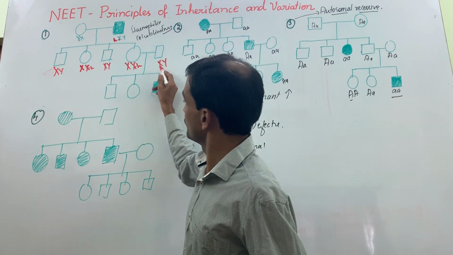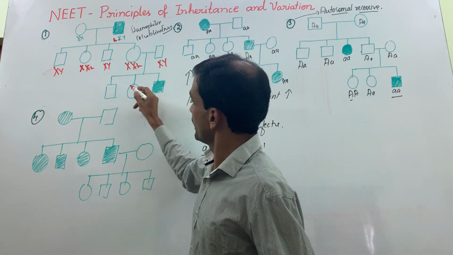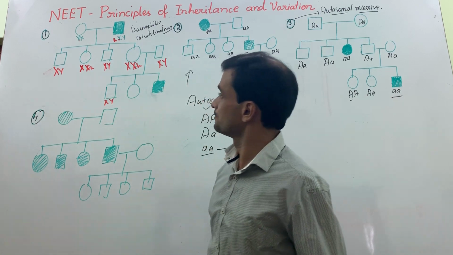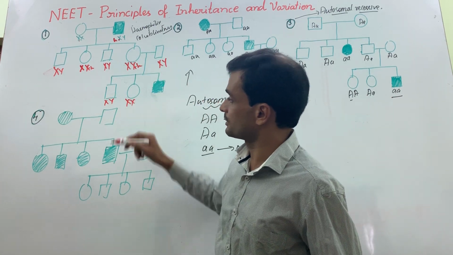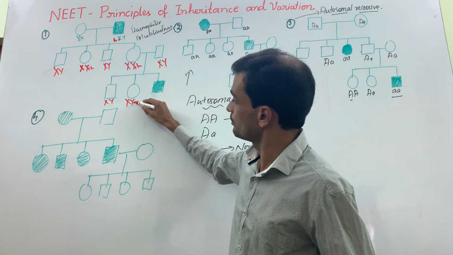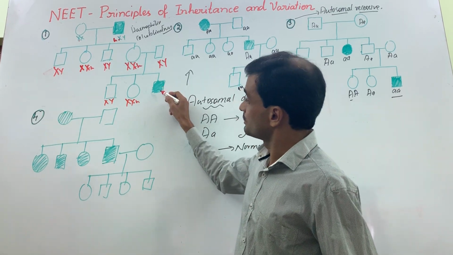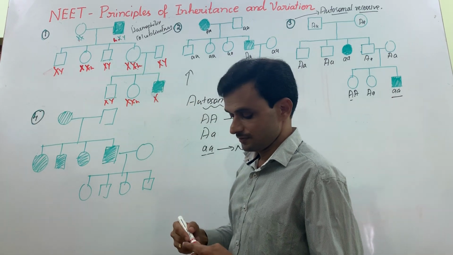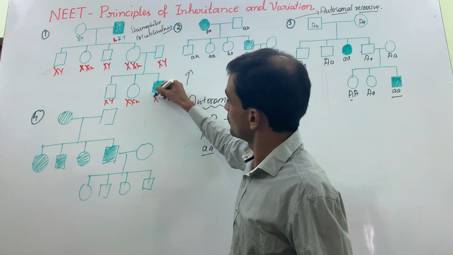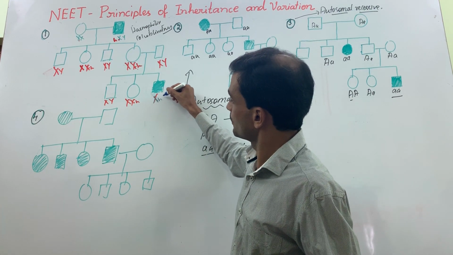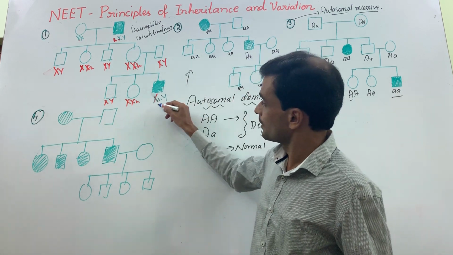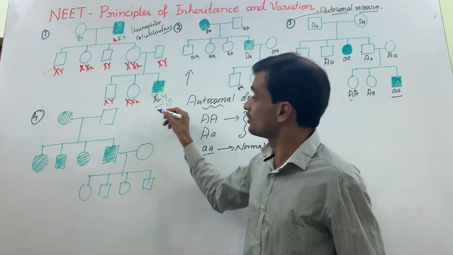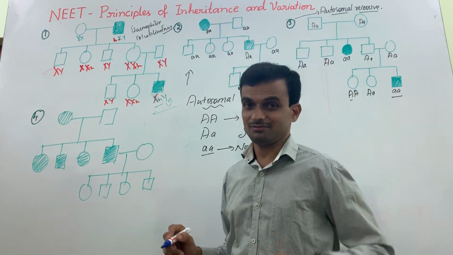See, this son can have a combination of X and this Y, normal; X, daughter, normal. One X chromosome will have the recessive allele, whereas this son will have a combination of this X and Y. Now the phenotype of this son changes. There is expression of the recessive allele in the absence of the corresponding dominant allele. This phenomenon is called pseudo-dominance.